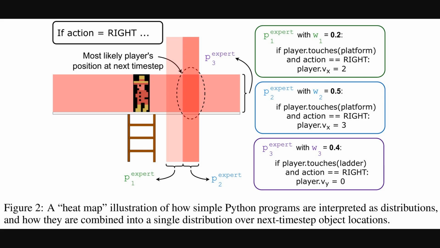Okay, so this next figure zooms in on exactly how those simple expert programs work together. On the right, you can see 3 little Python programs. For example, 2 of them are about what happens when the player is on a platform and moves right. They just disagree slightly on the exact speed. Each of these programs is interpreted as a probability distribution, which is just a way of representing a range of possible outcomes. Each expert also has a weight, which you can think of as its influence. The model then combines these weighted experts to form a final prediction, shown here as a heat map, where the darkest red area is the most likely spot the player will be in the next moment.